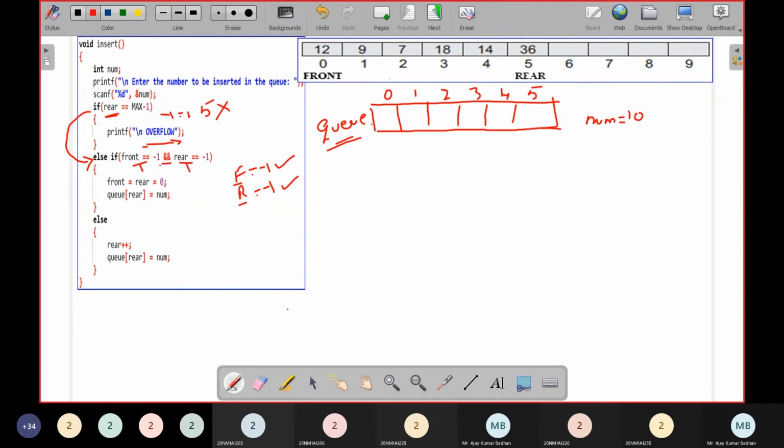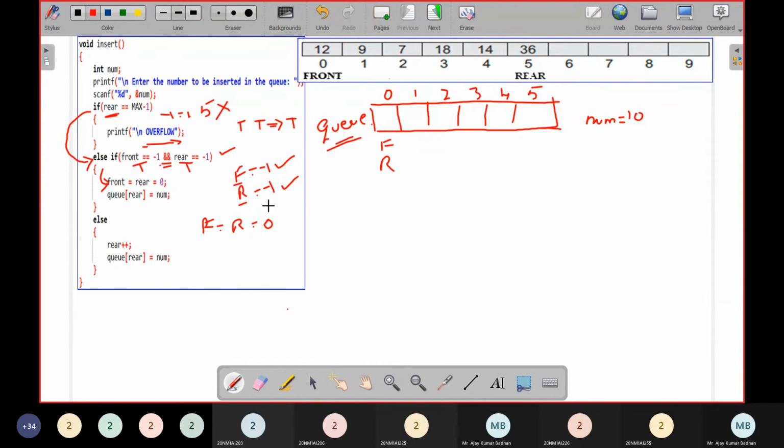True. So this is an AND operation I'm using, and you know that when both the conditions are true, the output is true. So the condition is true. Insert into this particular thing, and then what we have to do is front equal to rear equal to 0. So I am setting front equal to rear equal to 0. Means right now front is at this position, and rear is at this first slot. And then what I have to do is q of rear equal to 0.